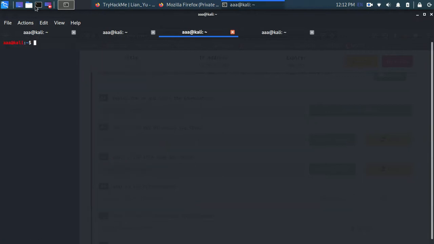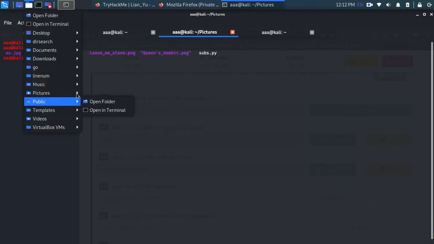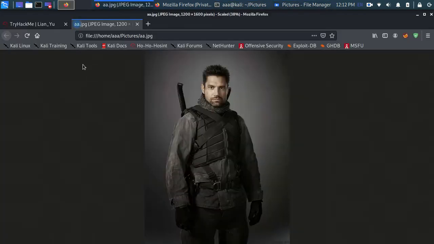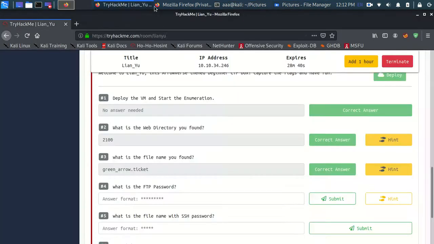Now we can clear this, and you can check in our pictures folder. Let's go cd pictures, ls. So just ignore this one, basic pentesting.png, it was a previous file. We have these 3 files which we just got from there: one is AA, one is Leave Me Alone, the other one is queengambit.png. So let me open my pictures directory. Okay, so this is one picture and the other one is this one.